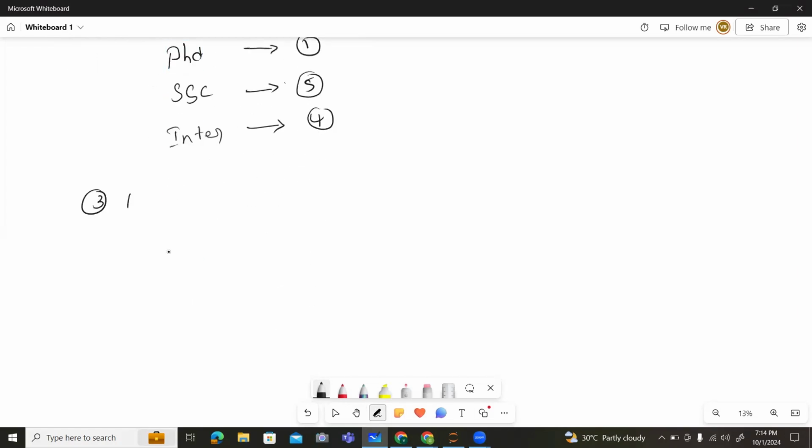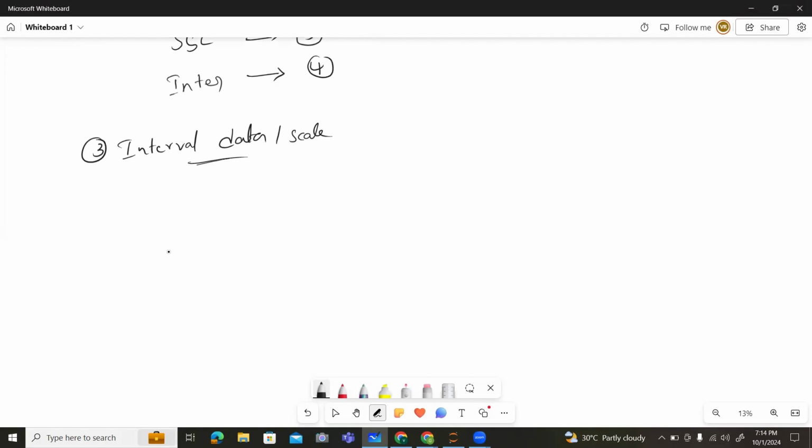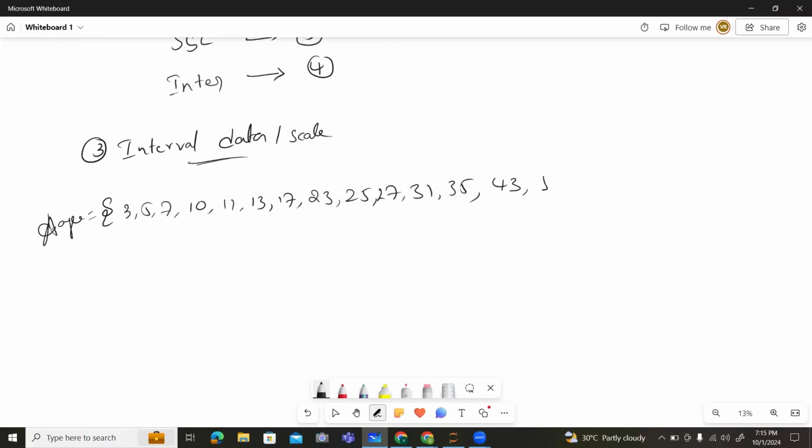And the third one, we are going to see is interval data, also called the interval scale. We need to provide some intervals. How can we provide them? Let me give an example of ages: 3, 5, 7, 10, 11, 13, 17, 23, 25, 27, 31, 35, 43, 53, 61, 67, 71, 73. So these are the ages I have.